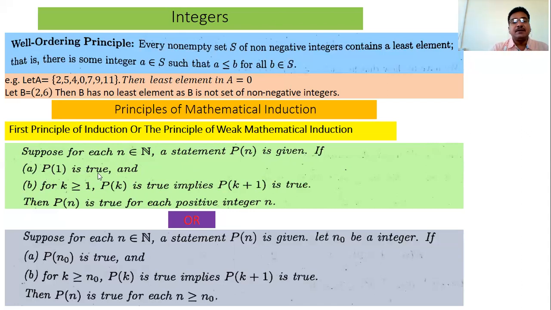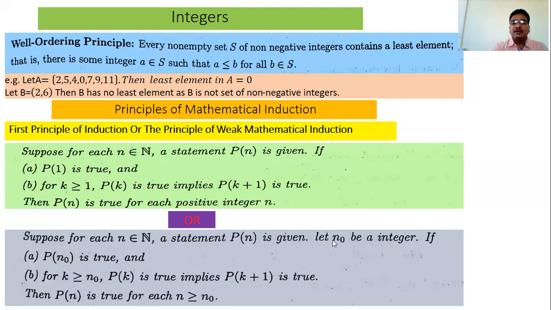This is the first step: either prove P1 is true, or P2 is true, or P3 is true. This is the next statement, or this first principle in this form. What is it? Again, n belongs to N, and statement Pn is given, and then n naught is any integer.